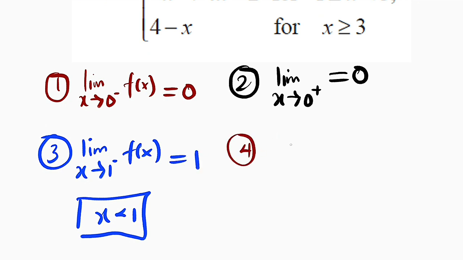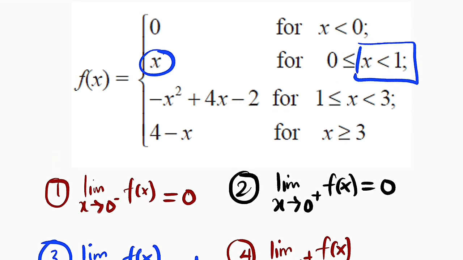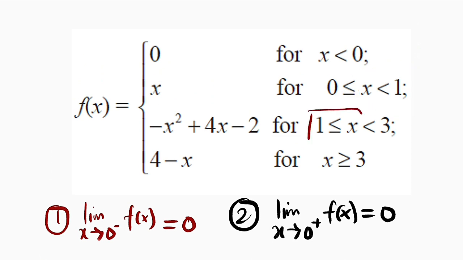Number 4, we would like to evaluate the limit as x approaches 1 from the right of that function. I forgot to include the function here. So the limit of f of x. If x is approaching 1 from the right, it means that x is greater than 1. So let's find out where x is greater than 1. x is greater than or equal to 1 here.